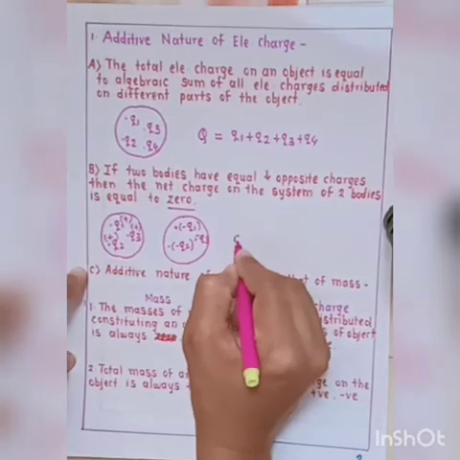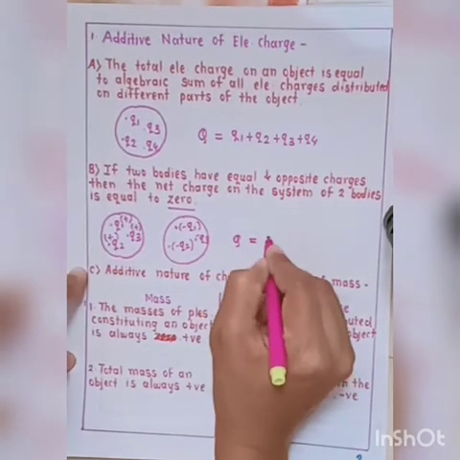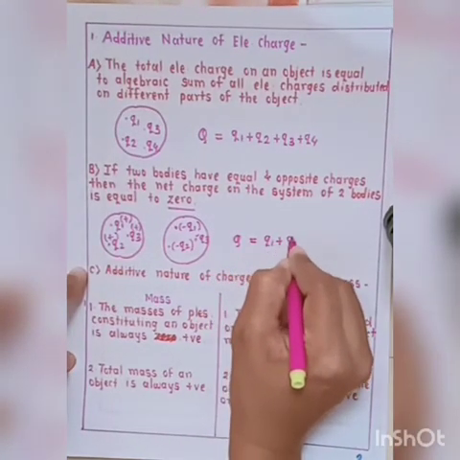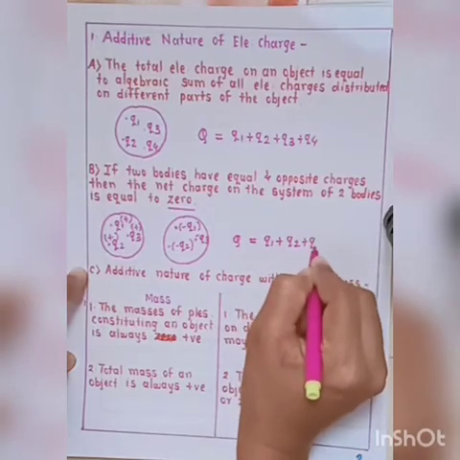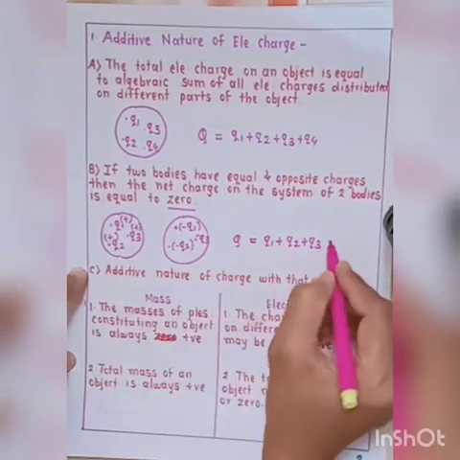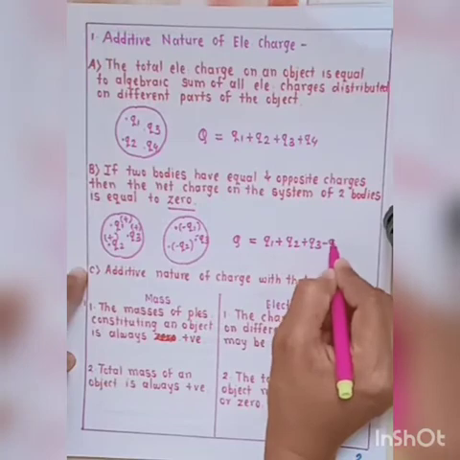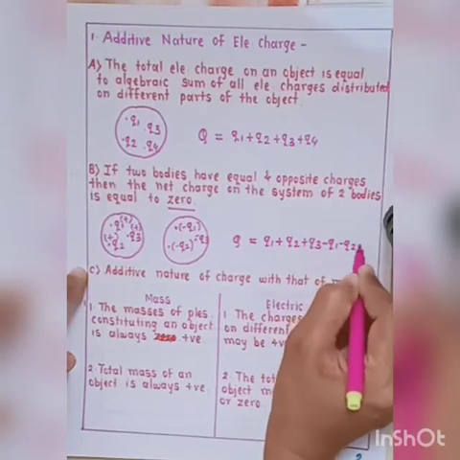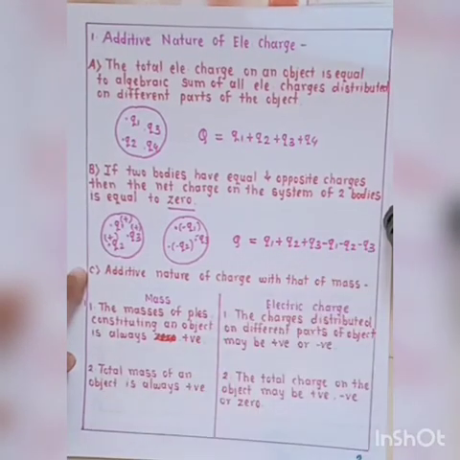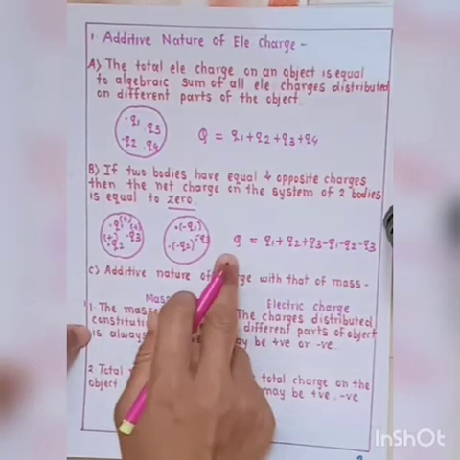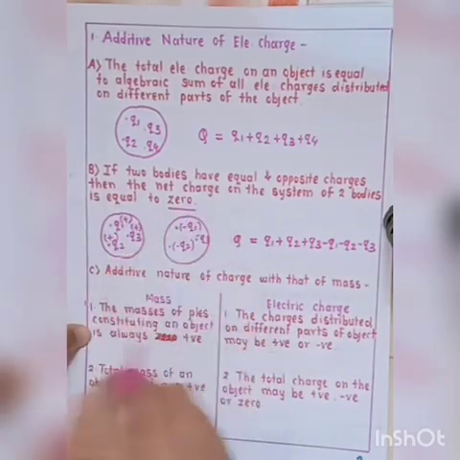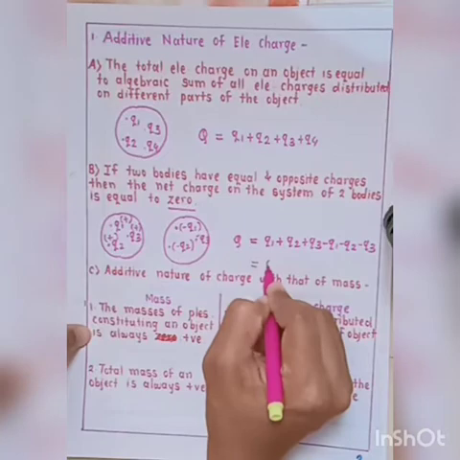Net charge q is equal to q1 plus q2 plus q3 plus minus q1 minus q2 minus q3. So the net charge on the system of these two bodies is always equal to 0.